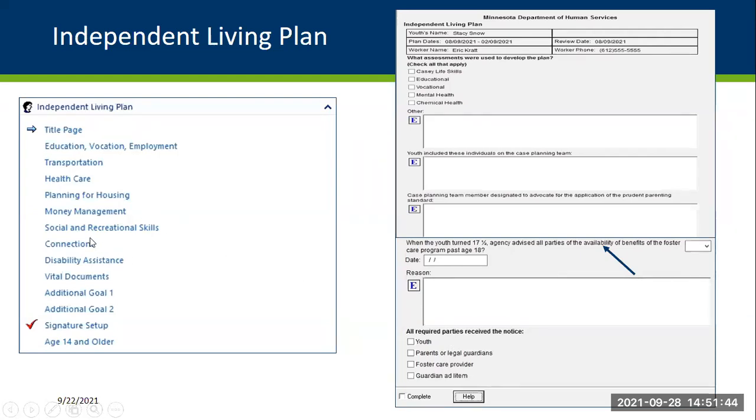There is a specific goal for planning for housing, excuse me, on the independent living plan, with several sections outlined to help develop a plan for how the youth is currently living, as well as some goals they may wish to work on for future types of housing situations.